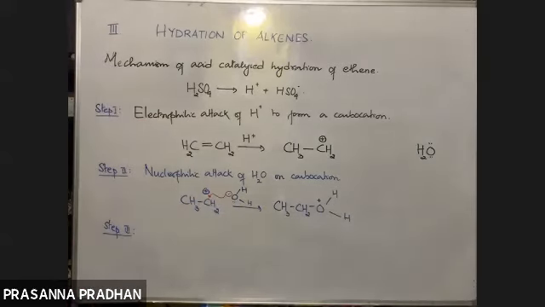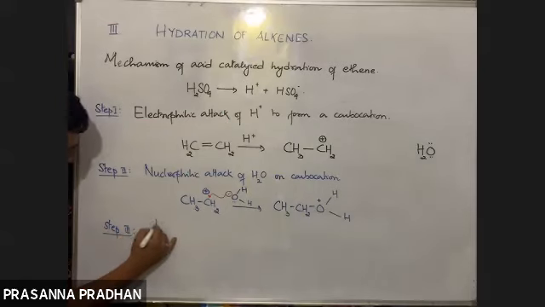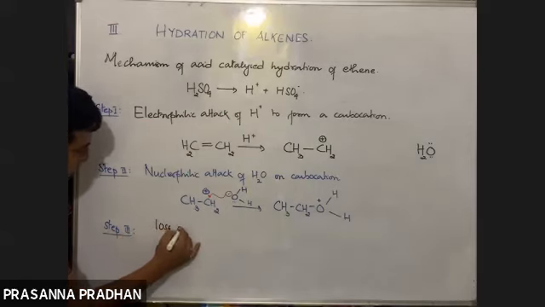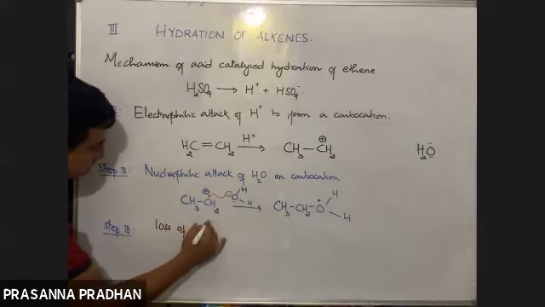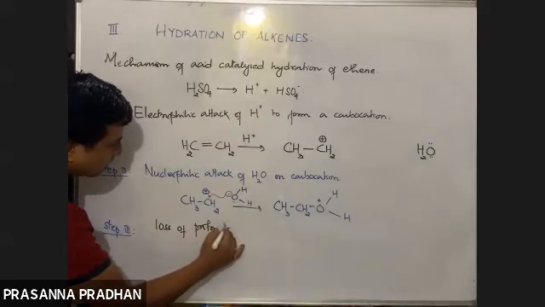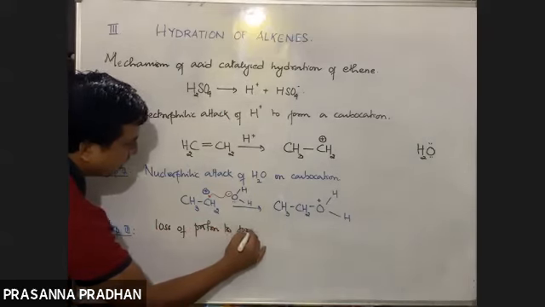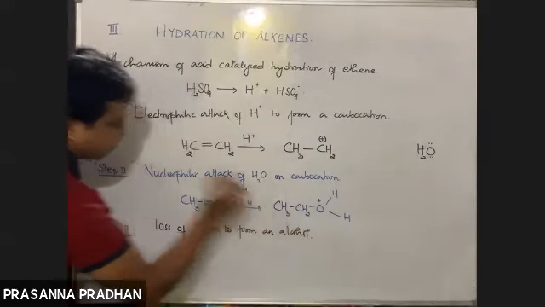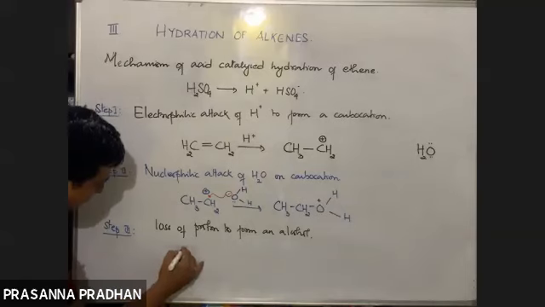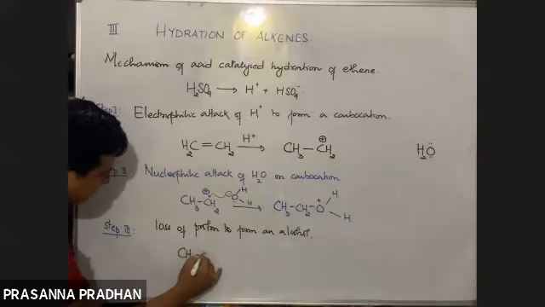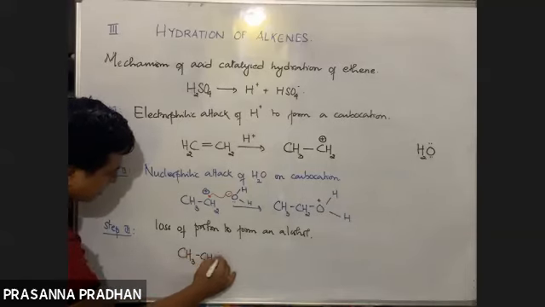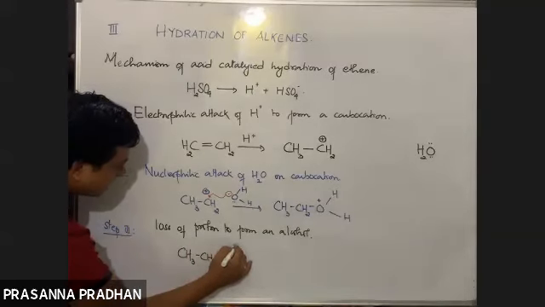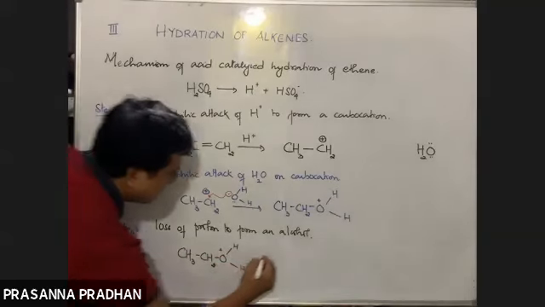So in the last step, what will happen? There will be a loss of proton to form an alcohol. So look out here. We have CH3, CH2. Oxygen has a positive charge here because it has fewer electrons.